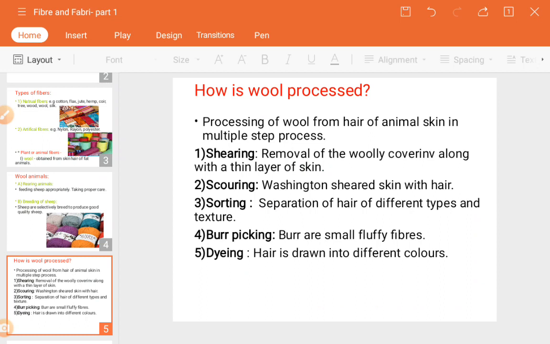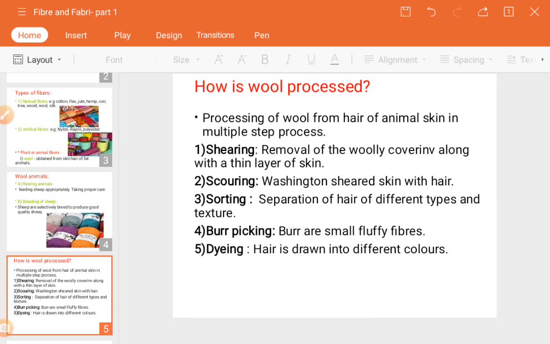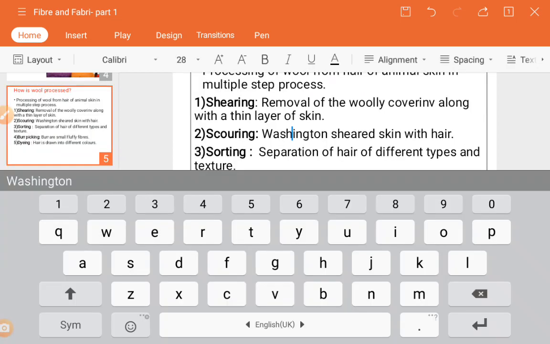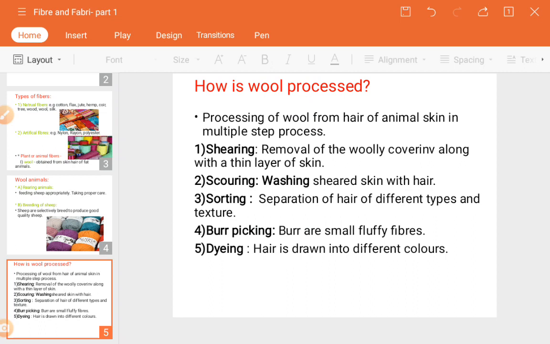Next is scouring. What is scouring? After removing the hair layer, they wash the sheared skin with the hair. They actually wash out the skin, okay. So next, washing the sheared skin with hairs.